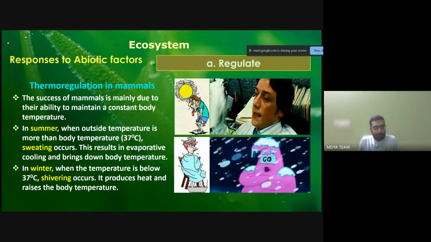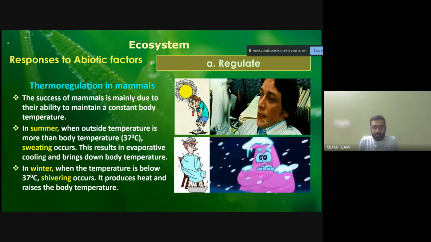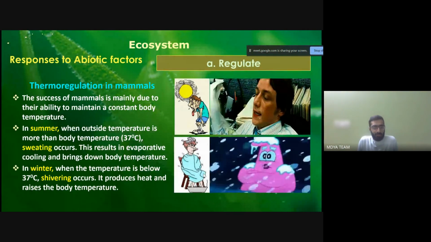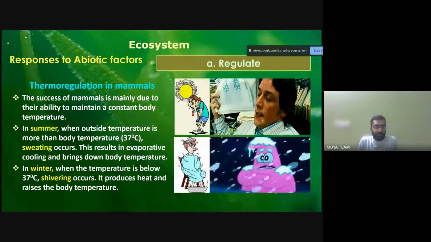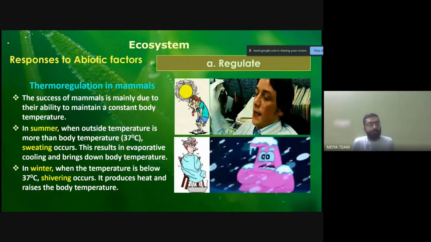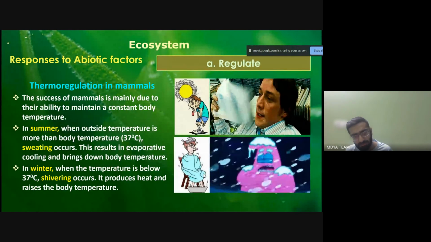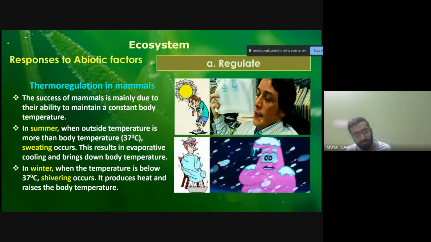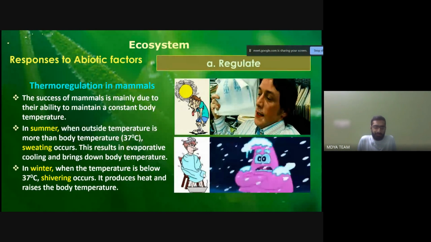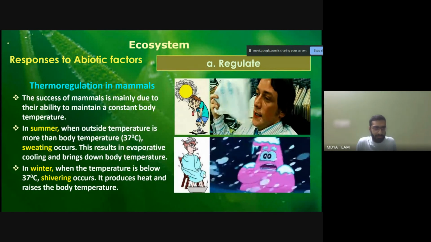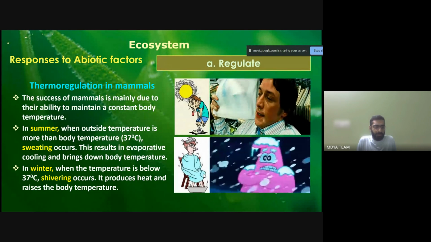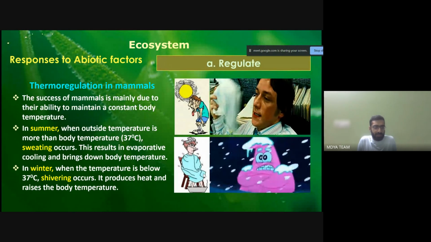And in the winter, when the temperature is very much below 37 degrees Celsius, almost like 20 or 15 degrees, sometimes in a very cold season like 2 or 3 degrees, and in some very cold countries almost like -20 also. Okay. So shivering occurs, and due to shivering, the person produces heat and raises the body temperature. Shivering is not that effective a method, because there is a limit to shivering. Beyond a certain point, no matter how much you shiver, you will feel extremely cold.